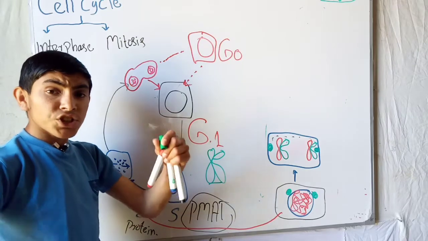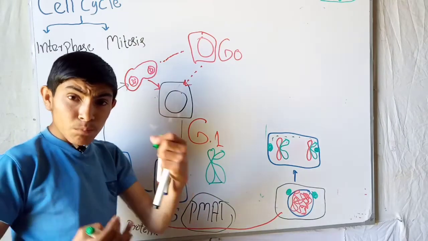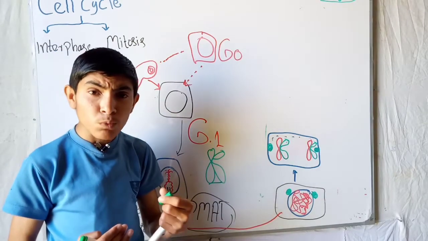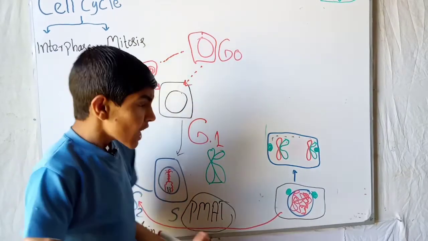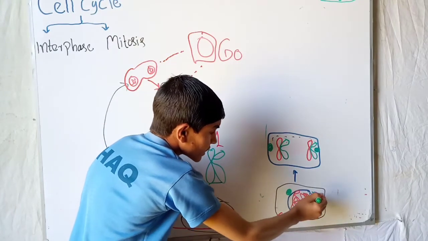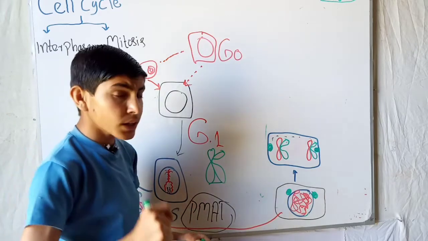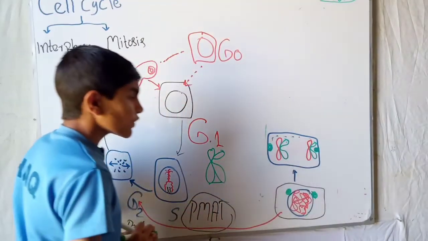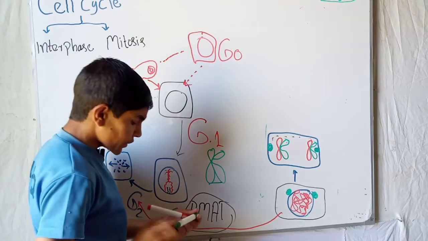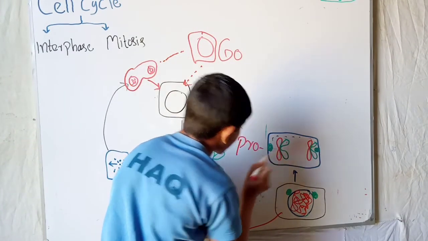Firstly, the genetic material coils and becomes a chromosome-like structure. Each chromosome is with a sister chromatid, the nuclear membrane disappears, and the centrioles move to different poles of the cell. So the prophase is completed. This phase is called prophase.